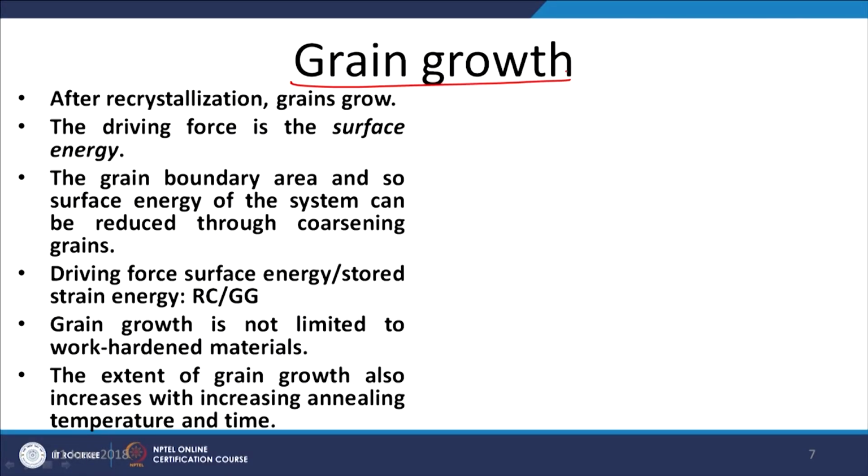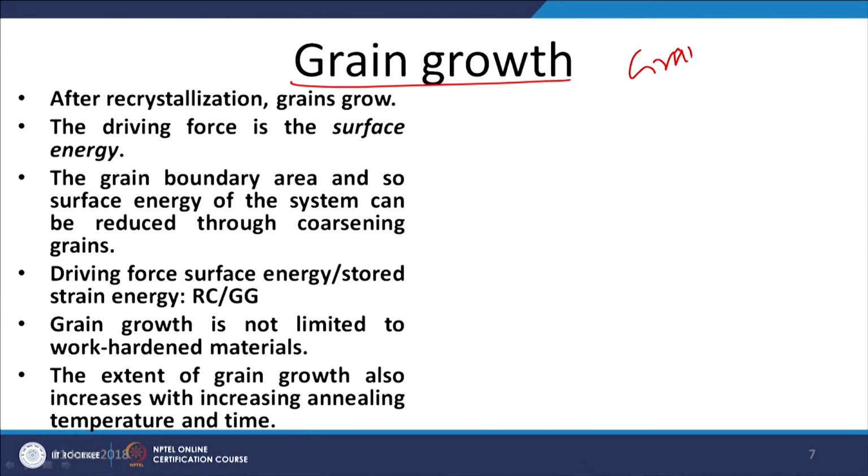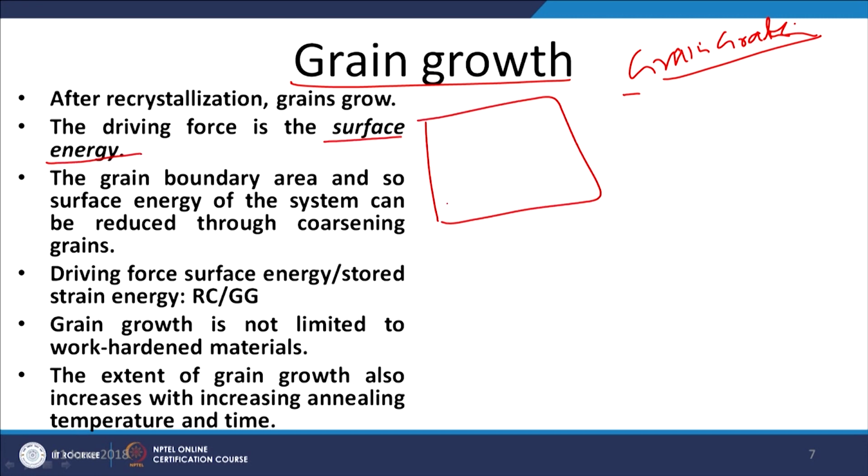So, once the recrystallization is complete, if the high temperature exposure of the work hardened metal continues for a longer period, then we will notice the grain growth, or the increase in the grain size. The driving force for the grain growth is different from what it was for the recrystallization. The driving force for the grain growth is basically the surface energy. So, a metal system which is having the finer grains will be having the greater grain boundary area, and so more surface energy associated with the grain boundary areas.